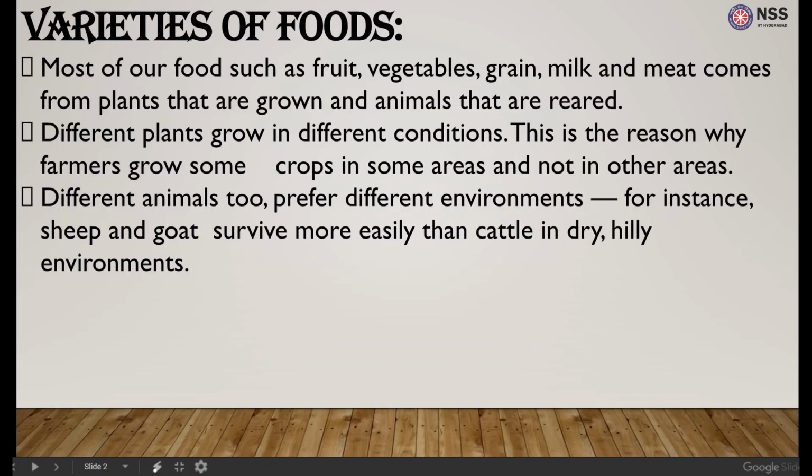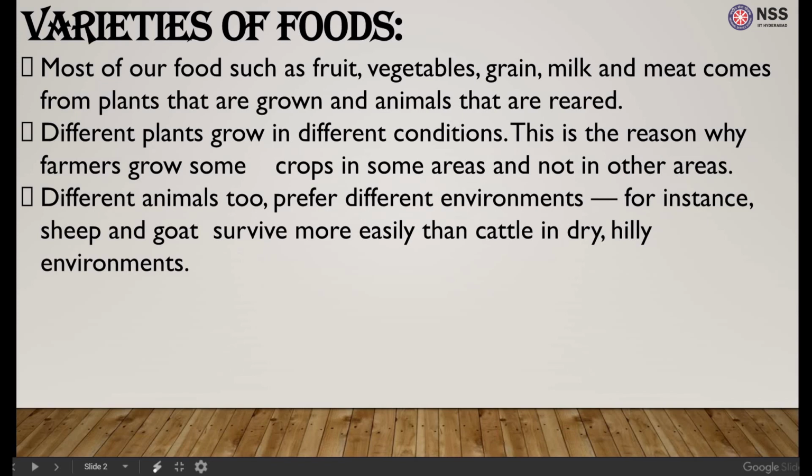For humans, most of our food, like fruits, vegetables, grain, milk, and meat, we obtain from plants which are grown and animals which we rear. We know that across the world there are different climatic conditions and different soil conditions. Therefore, different plants grow in different conditions. This is why farmers keep in mind these different conditions and grow crops in some areas and not in others.